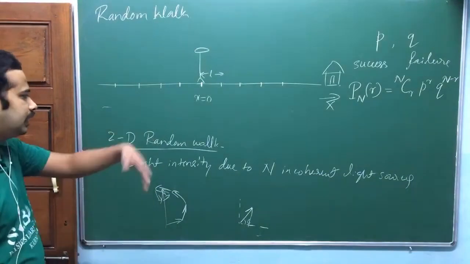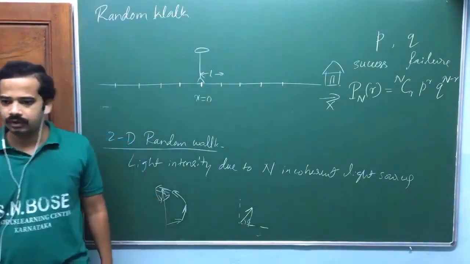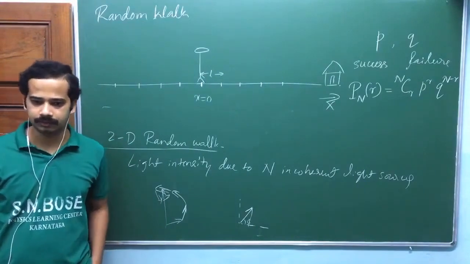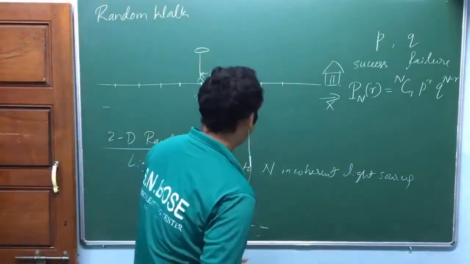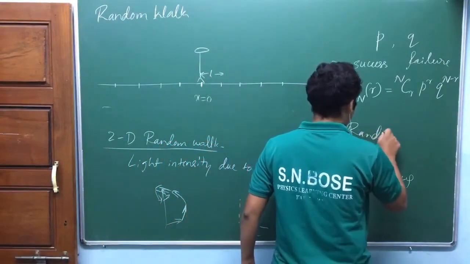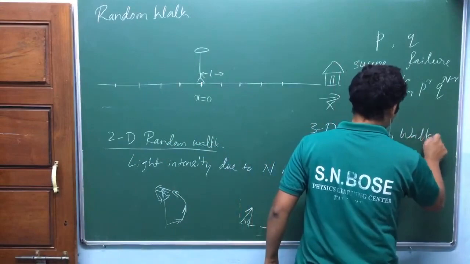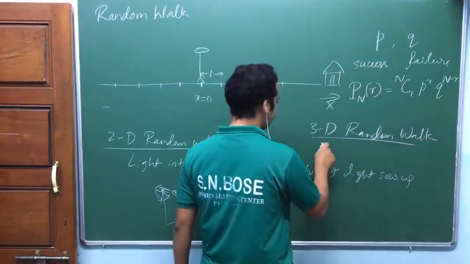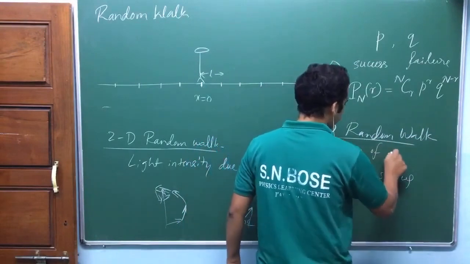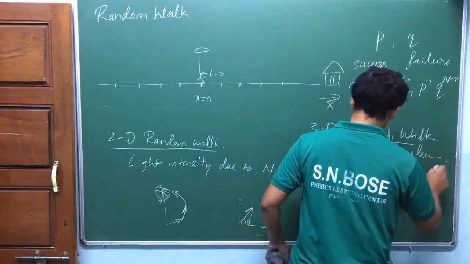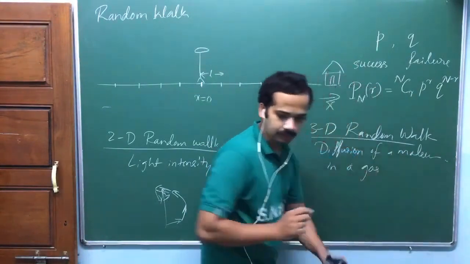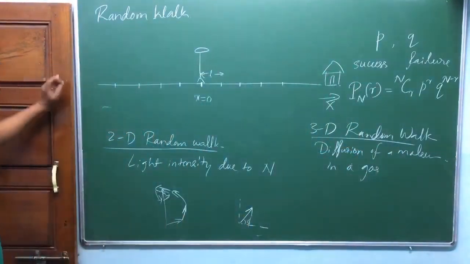Then if you go for 3D random walk, you can talk about diffusion of a molecule in a gas. Is that okay? These are the applications actually.